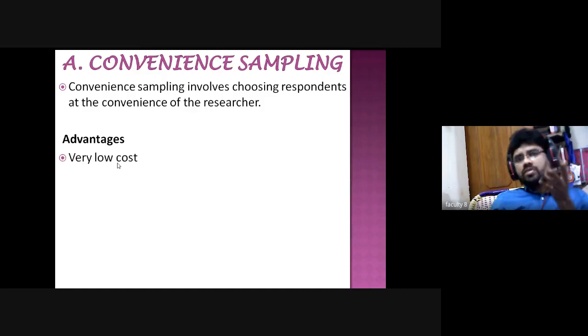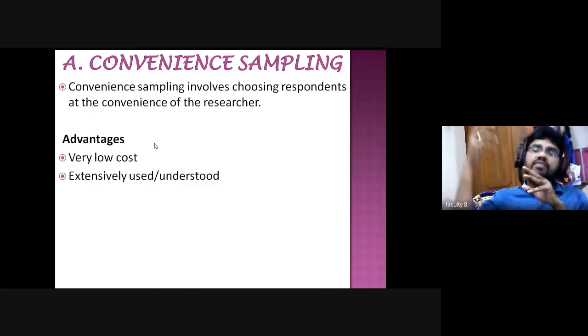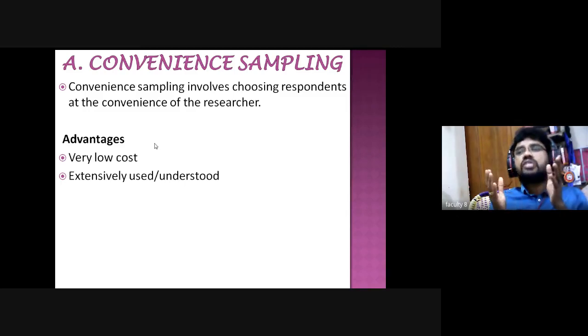As you know, that is very low cost because there is no need to travel from one place to another place, right? Second, it is extensively used and understood. For example, if you belong to a farming community, if your father is a farmer and you select a topic like farmers' perceptions, you can easily understand their pain, the problems they face, and what they need.